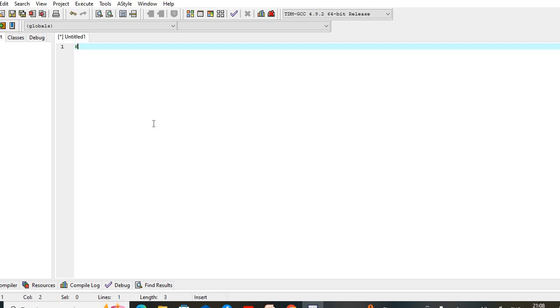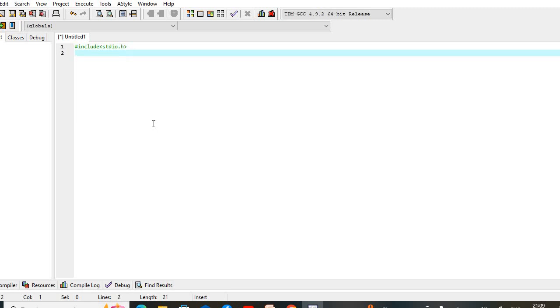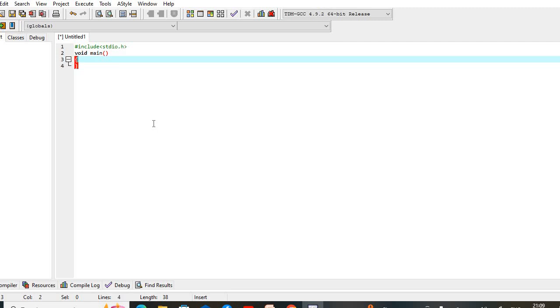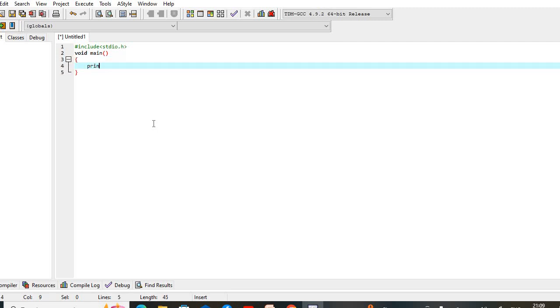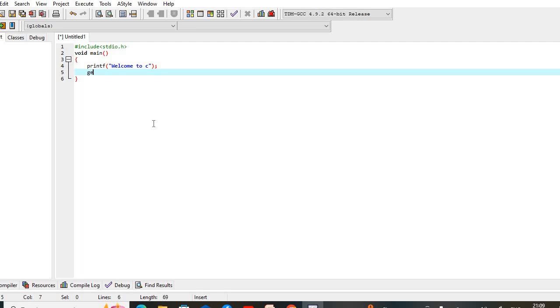Here I am typing one simple program: hash include stdio.h. After that, void main, open brace, and I am writing the printf message. Printf, welcome to C. And lastly I am writing getch semicolon.